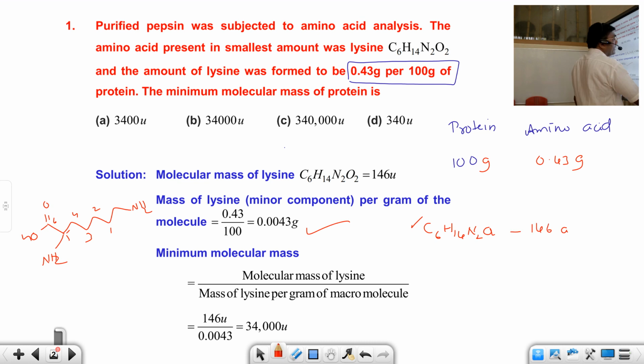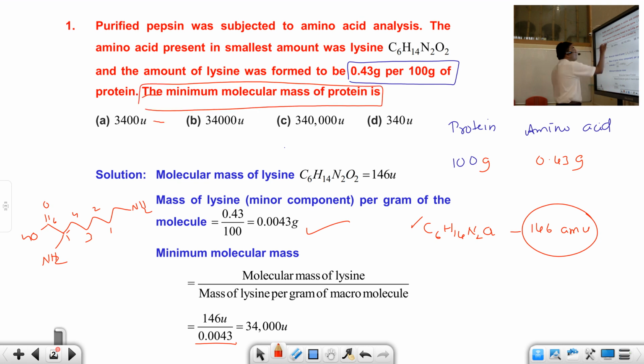146 AMU. Right. So one amino acid has 0.0043. 146 divided by 0.0043 gives the minimum molecular mass of the protein. I hope you understood. This is the molecular mass of lysine divided by the mass of lysine per gram of macromolecule. So this is 34,000 AMU. This is how you can find the minimum molecular mass of a protein. Yeah, I hope you are very clear.